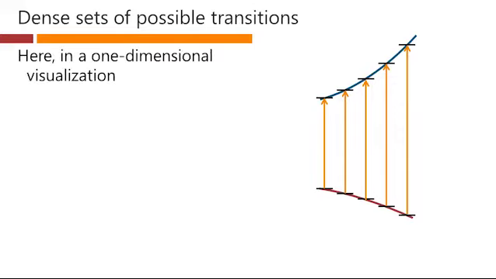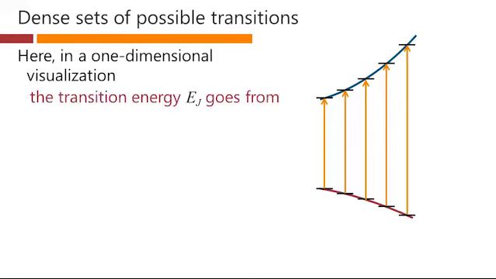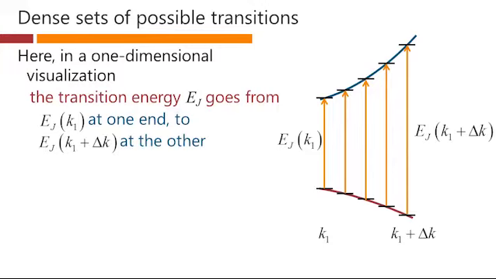So in this one-dimensional visualization we're using, just for clarity of description, the transition energy EJ goes from its value at this end of my little sketch with wave vector magnitude k1 to EJ of k1 plus delta k, so this is some delta k along here, and this is the transition energy for this new value of k vector.